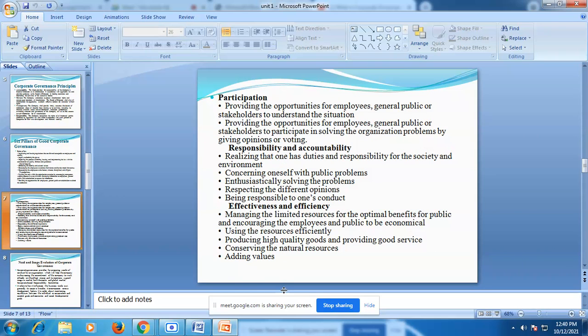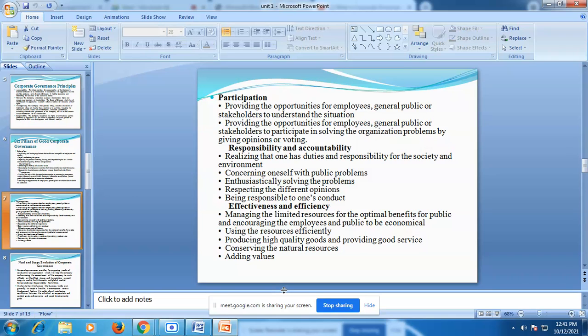Next is participation, which provides the opportunity for employees, the general public, or stakeholders to understand the situation, and also to participate in solving the organization's problems by giving opinions or voting. As I already told you, the board of directors has to take important decisions regarding their companies.